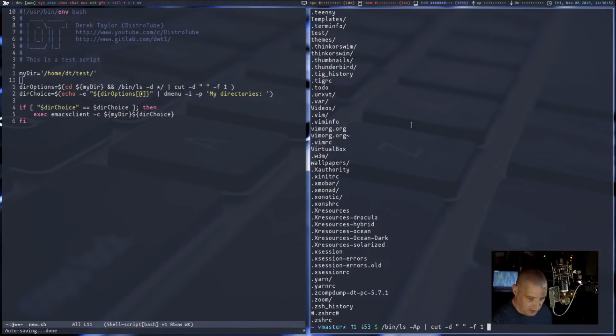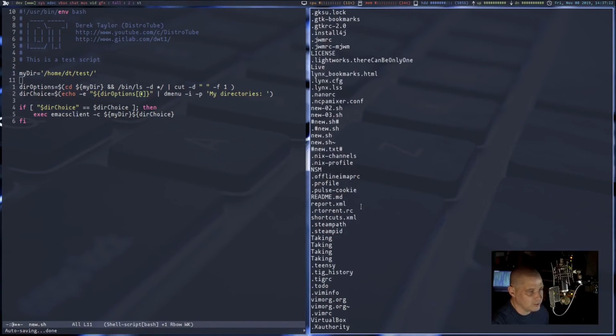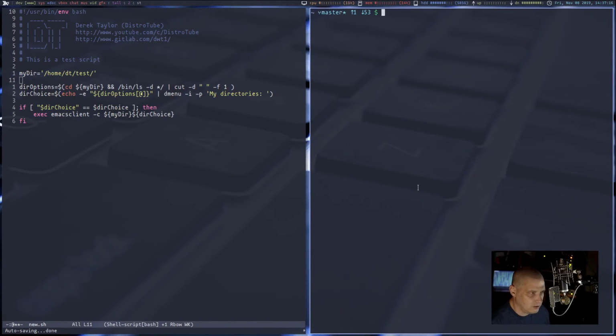So just to be on the safe side, in case I ever do put a directory inside these directories, let's tell it to grep out everything that has a trailing slash in it. And now it's just files, no directories. I hope that made sense. Let me clear the screen so you can see that command again. I'll talk you through it.